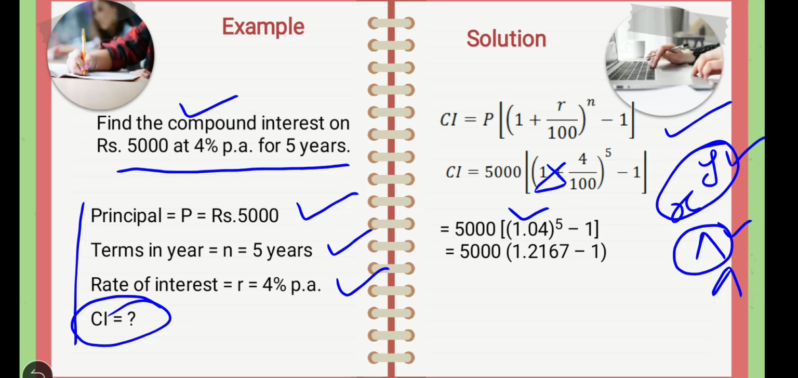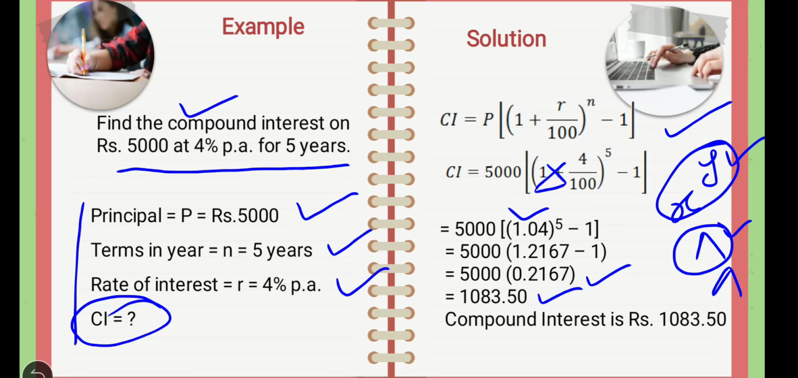So the value is given here. So minus 1, so 0.2167. So 5000 multiplied by 0.2167, so use the calculator to calculate it. So 1083.5. So compound interest is rupees 1083.5.